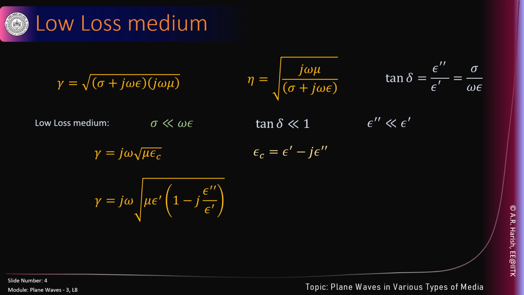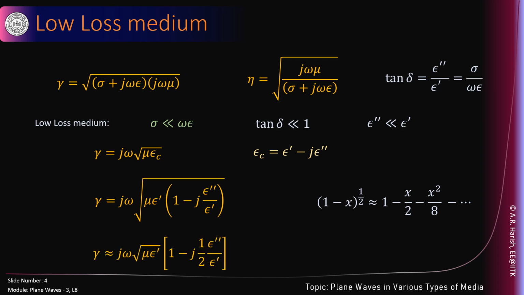Now we know that epsilon double prime upon epsilon prime is very small compared to 1. That's very important. Under that condition, we have an approximation. 1 minus x to the power of half is approximately equal to 1 minus x by 2 minus x square by 8, and so on. We take the first two terms only. And then we can write this result as an approximation, which is j omega square root of mu epsilon prime times 1 minus j by 2 epsilon double prime upon epsilon prime.